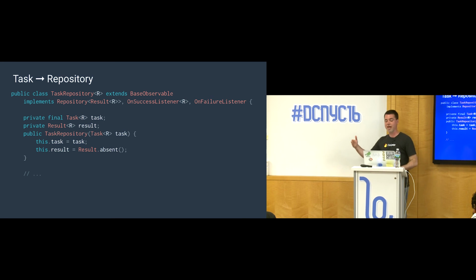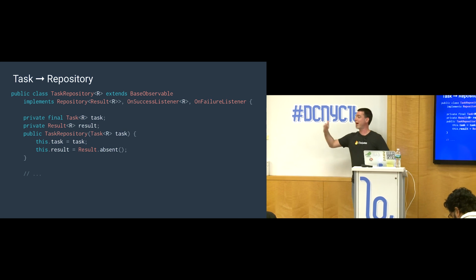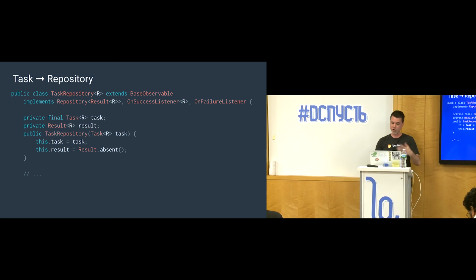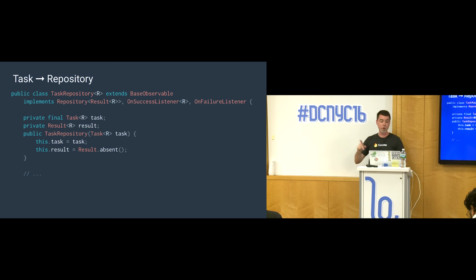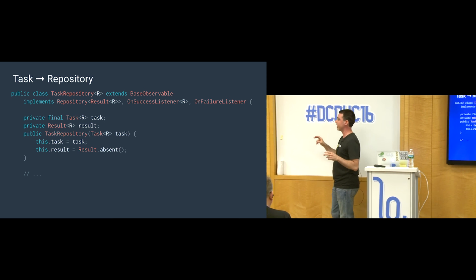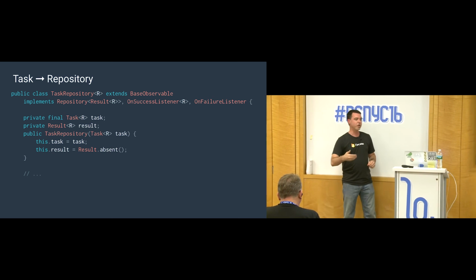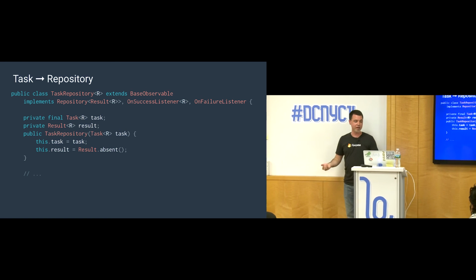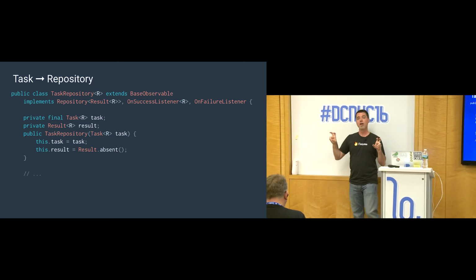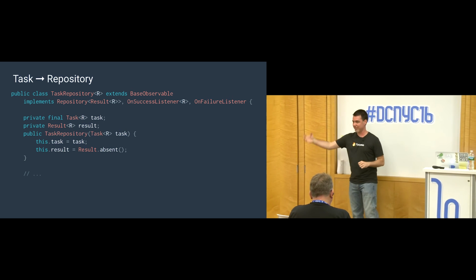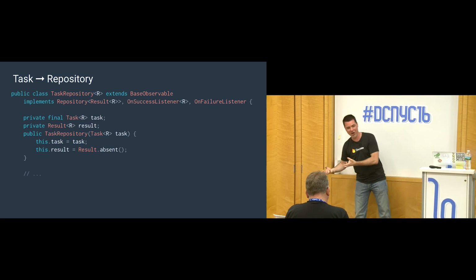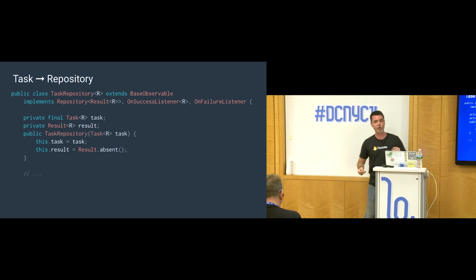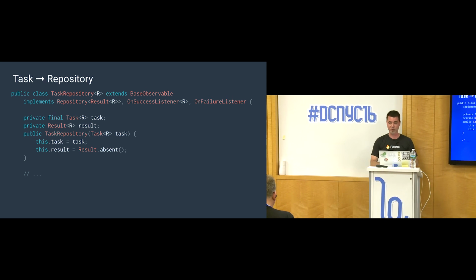So what happens is with the TaskRepository, you new this up and you pass it the task that you want to wrap. So it's going to hold on to that task. And what it will do, and this is a very Agera-like thing to do, is the initial value of the repository here is going to be set to absent, which means we don't have any data yet. And it turns out absent is actually an error. So if you ask a repository what's in it, it will say it's an error. But it's a singleton error. So you can check it. You can know if there's actually nothing in here.